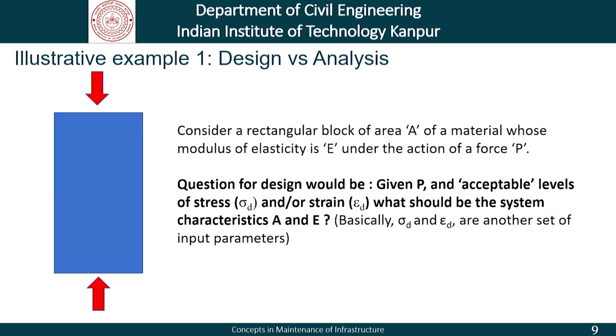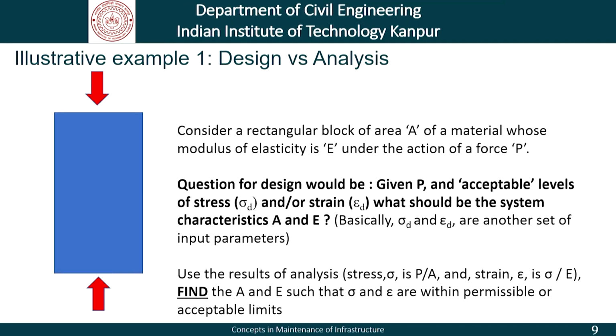In other words, we can say that sigma d and epsilon d can be treated as another set of independent parameters. Please remember that sigma d and epsilon d are not system characteristics. The system characteristics are still A and E, that is what we have to determine. Given that we have a P and these acceptable limits.